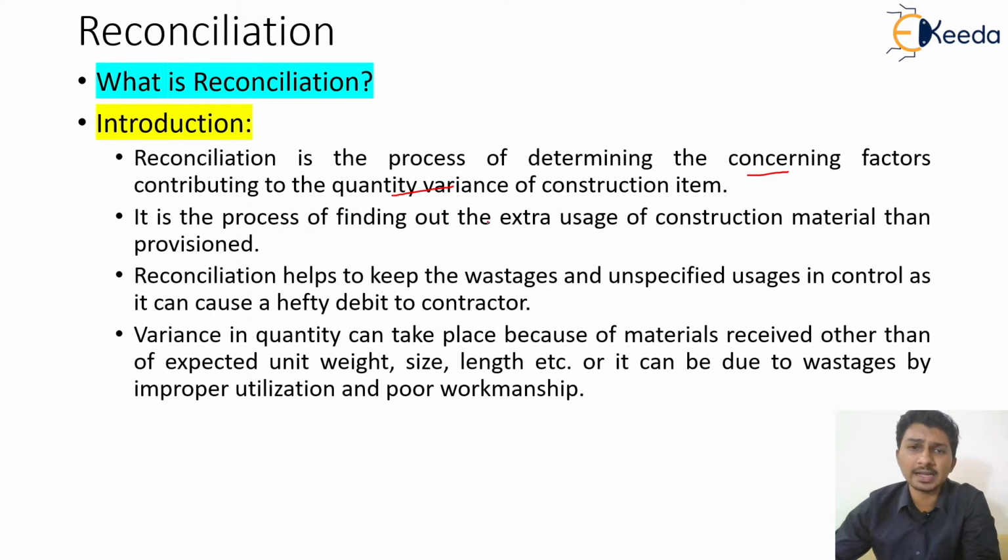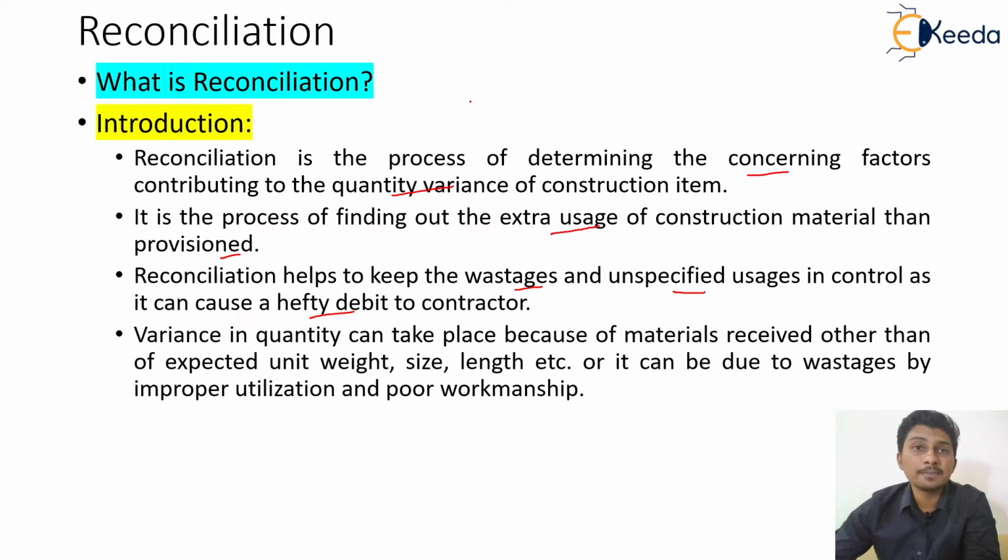That analysis is done under reconciliation. This is the process of finding out extra use of construction material beyond the provision, as we have discussed. Reconciliation helps to keep the vestiges and unspecified usage in control, as they can cause a hefty debit to the contractor. Many times, if labor are ignorant, they go on using the wrong material. For example, a slab casting is going on, and it has been specified that the main steel in the slab is 10 dia, and by mistake the engineer or the centering person takes it as 12 dia.